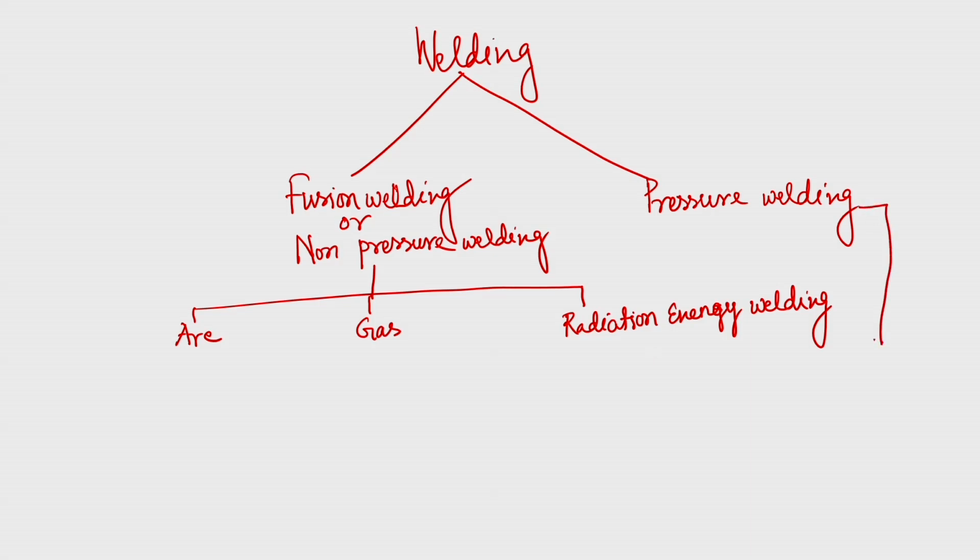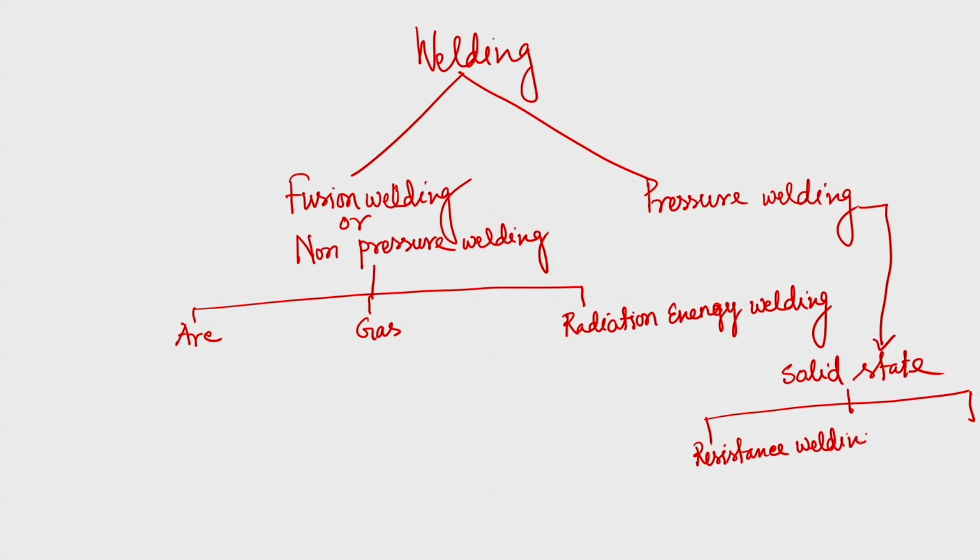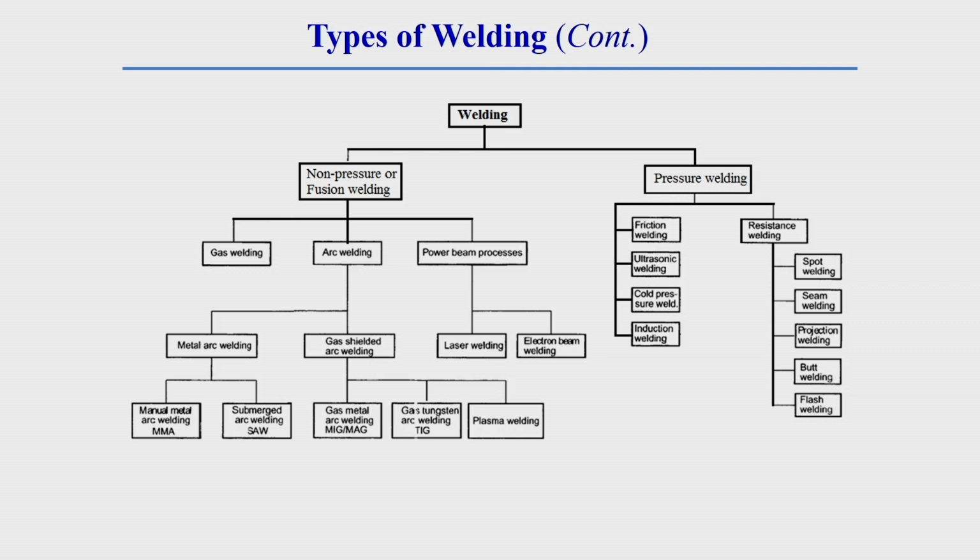In the case of pressure welding, solid state welding processes generally come in this category. Solid state welding can be grouped into two different categories: one is resistance welding, and another is friction welding. So, depending upon the application of pressure, the welding can be categorized into non-pressure welding or fusion welding, or it can be pressure welding.